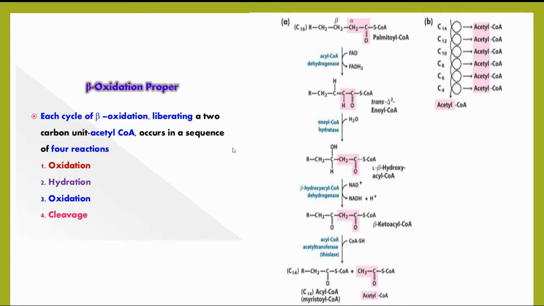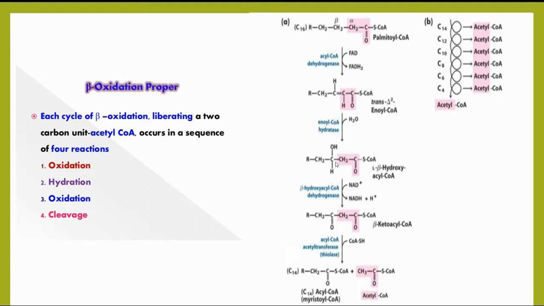During the hydration, the enoyl CoA formed in the first step of oxidation undergoes hydration of the double bond by enoyl CoA hydratase to form beta hydroxy acyl CoA. The double bond formed during the oxidation gets hydrated. It takes place by the enzyme enoyl CoA hydratase.